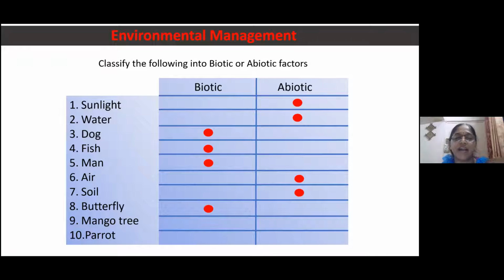Yeah, correct. Very good. Now the next one is a mango tree. It is also living, so it is a biotic factor. Correct. Now the last one is a parrot. It's also a living thing, so it comes in biotic factor. Correct. Very good. So we can classify very well, isn't it? Now we will move further.